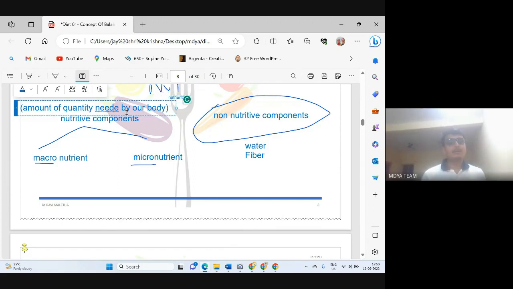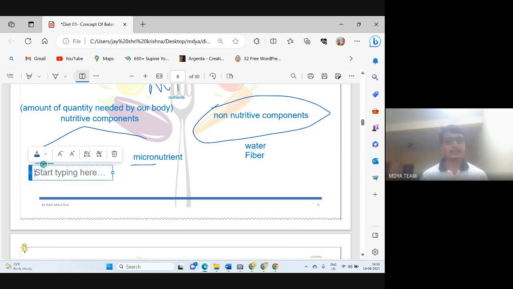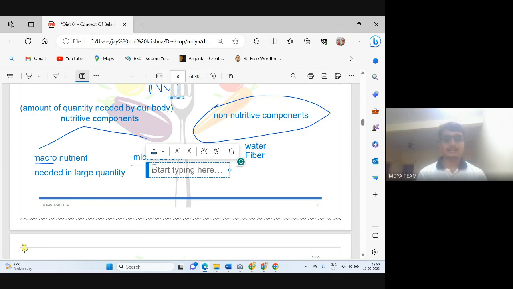Okay, amount of quantity needed by our body. So those nutrients which are needed by our body in large quantity, in heavy quantity, are called macronutrients. These are needed in large quantity. And if we talk about micronutrients, these nutrients are needed in small quantity.